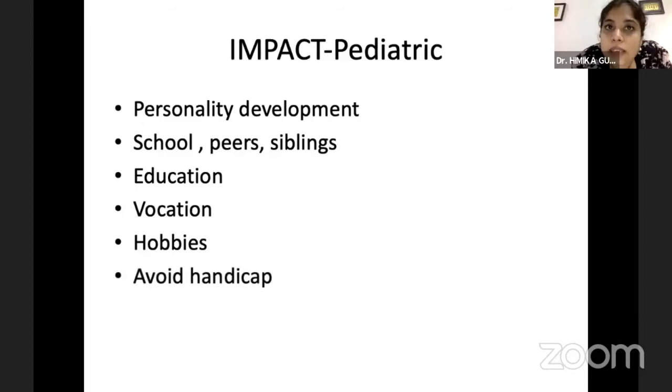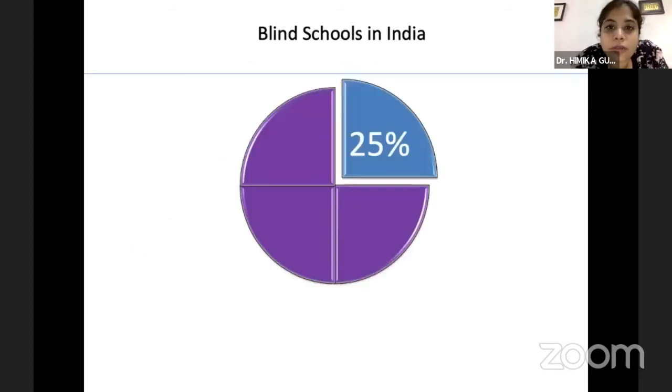So as clinicians, it's very important that we almost force our patients to fight to remain in the mainstream school, because although it is tough, it's an uphill job in the beginning, and all schools may not respond in the same fashion. Sometimes we have to fight it out, but if we are able to put the child in mainstream, the long term impact and outcome is much better for these kind of children.